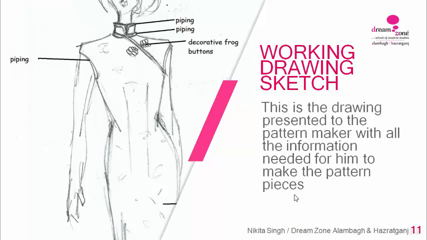So it can be rough sketches also, design development also, where you just make the outlines and give the briefing of your designs. For example, if there is some piping, just make it and write it out, and some other detail, pocket detail, or some minute detail or a panel, you can write it and just give it to the pattern master so that the person will understand it in a better way. So these are kind of rough sketching.